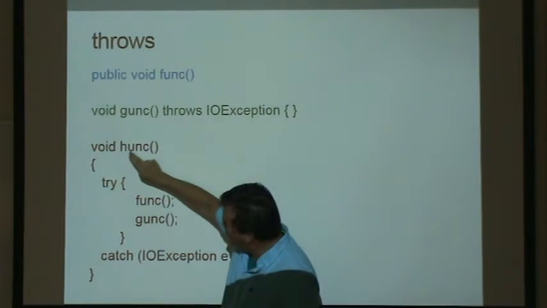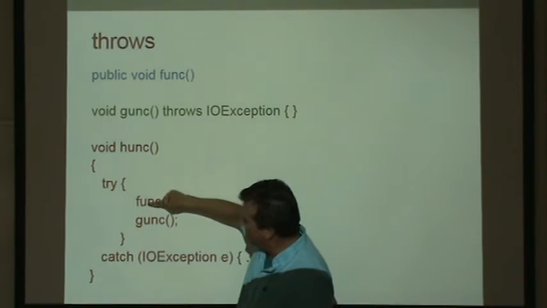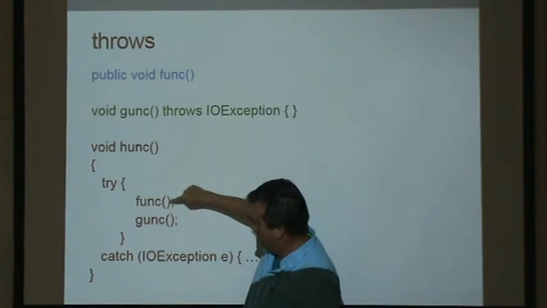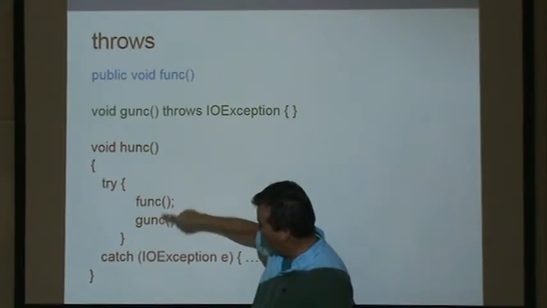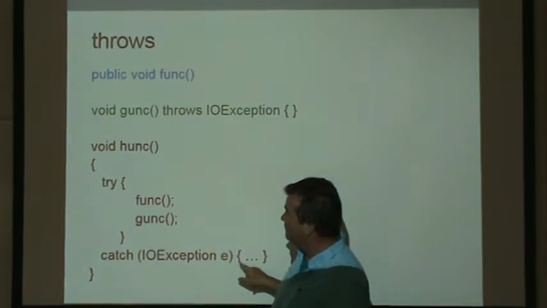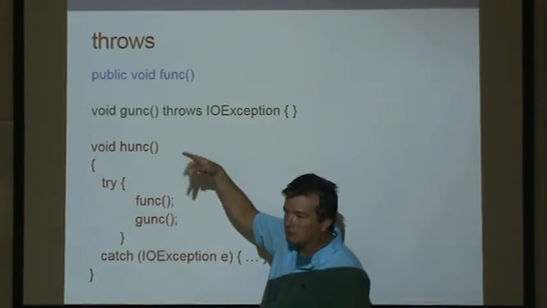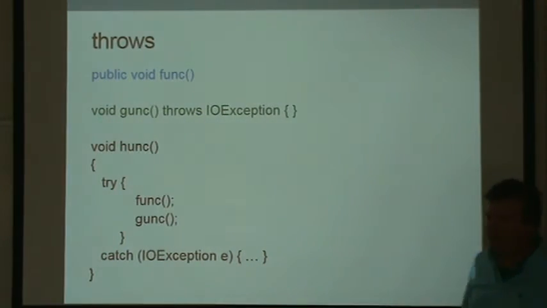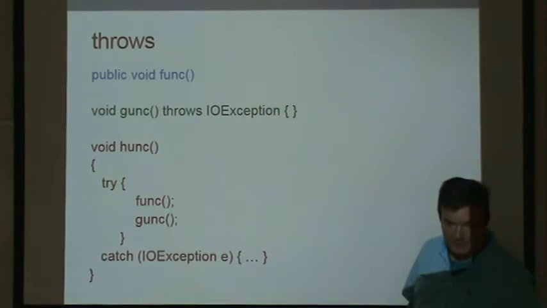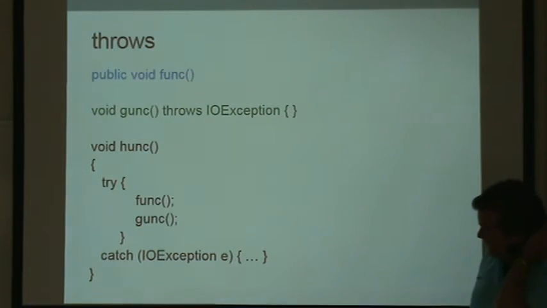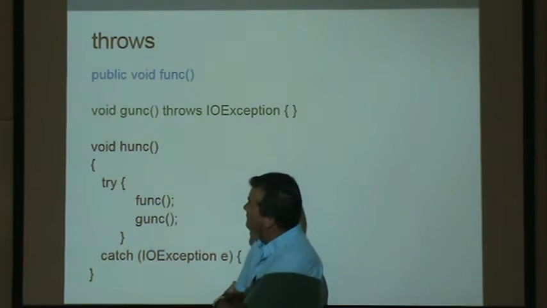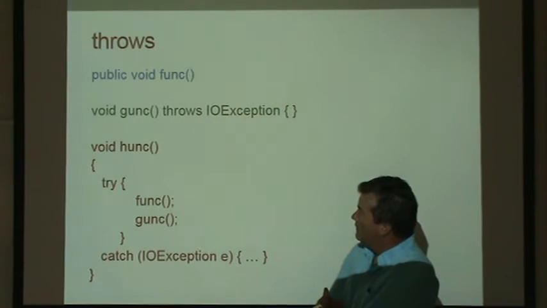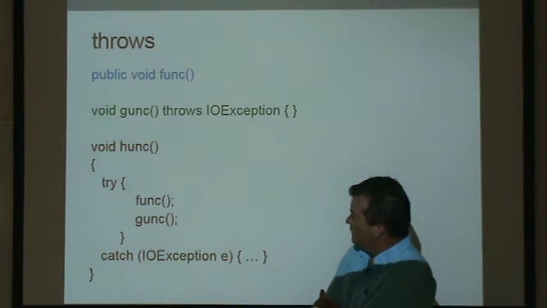If HUNC calls FUNC, and FUNC has a problem, but HUNC handles the problem, and FUNC also handles the problem, should they both handle it, or which one should handle it? So if you're designing this, the problem is in FUNC, and HUNC solves FUNC's problem, HUNC handles it.